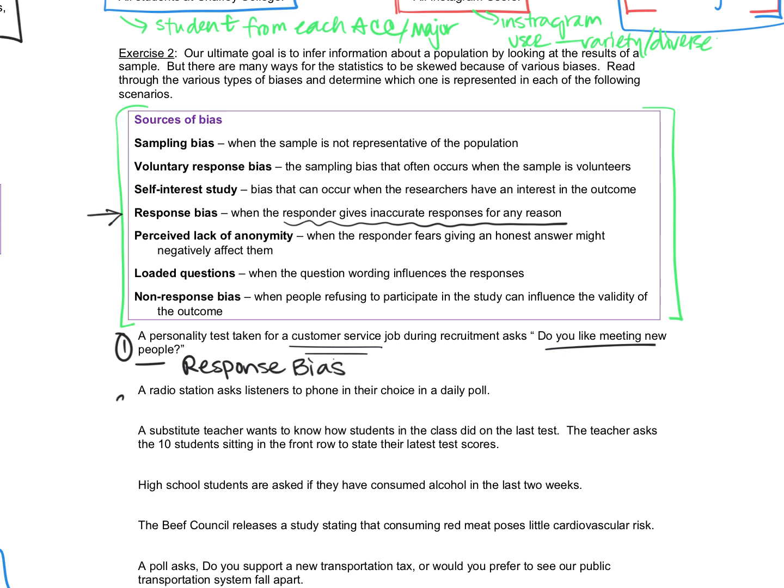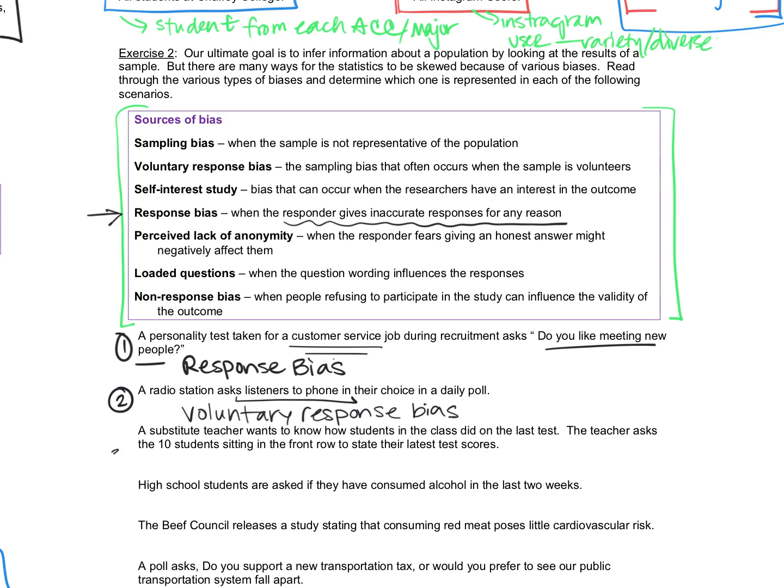For question 2, a radio station asks listeners to phone in their choice in a daily poll. So this is kind of similar to how I asked you to fill out a survey. It's a voluntary thing. So anytime that that's happening, you can have a voluntary response bias. And that's again because I asked for volunteers.